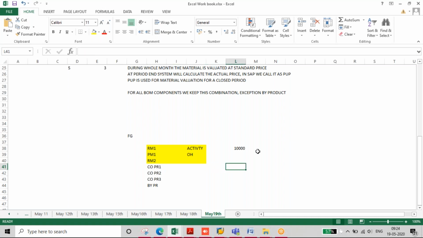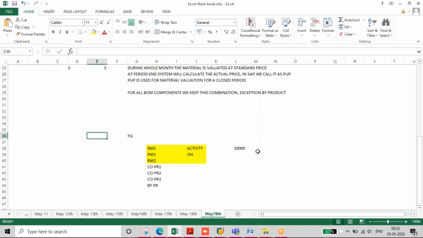So you are incurring $10,000 of cost and you are getting five products as output. So you have to distribute this $10,000 towards FG and towards co-product and towards byproduct.